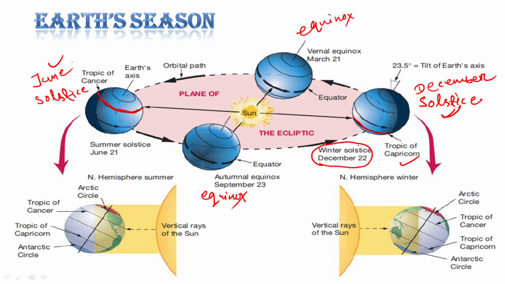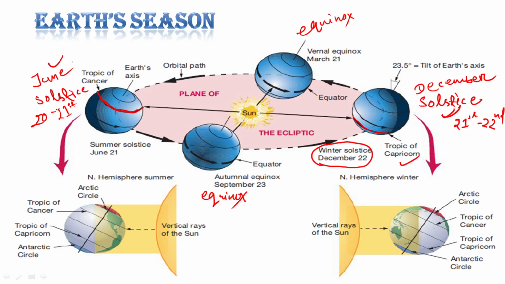The December solstice is 21st to 22nd of December, whereas the June solstice is 20th to 21st of June. These dates are the solstices. The December solstice is on December 21st or December 22nd. Similarly, the June solstice will be on June 20th or June 21st.